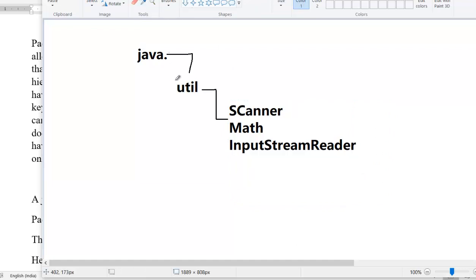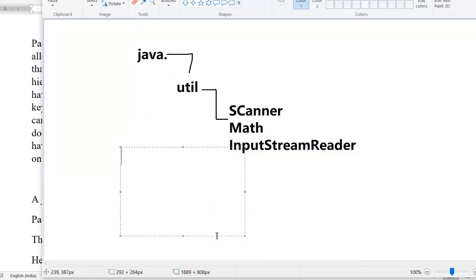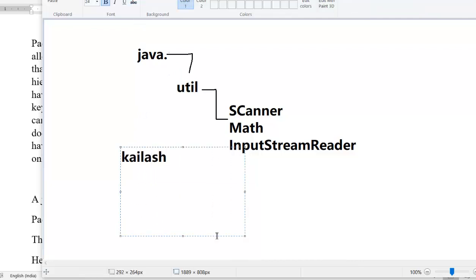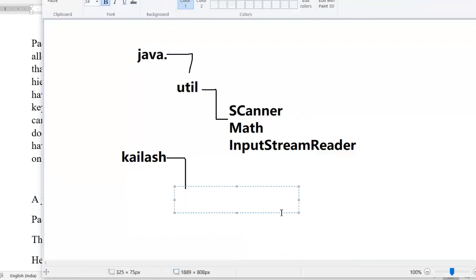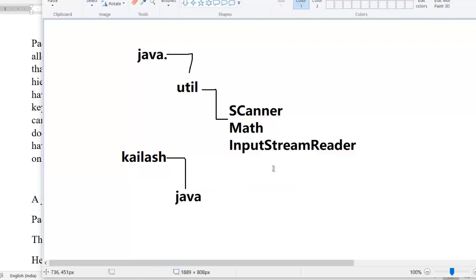Similarly, when we want to create our own user defined package, let's say I have created a package called Koyas. Under this I want to create one more called java. Under this I want to create one more folder called package.